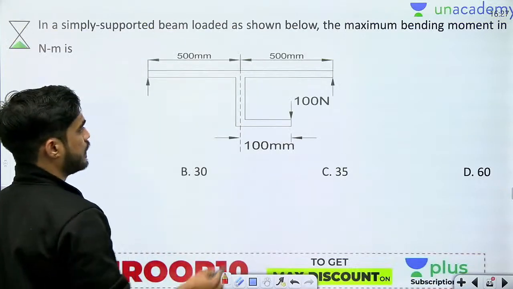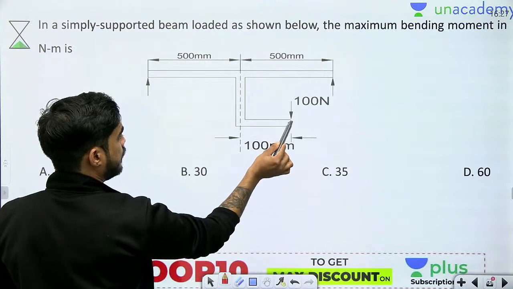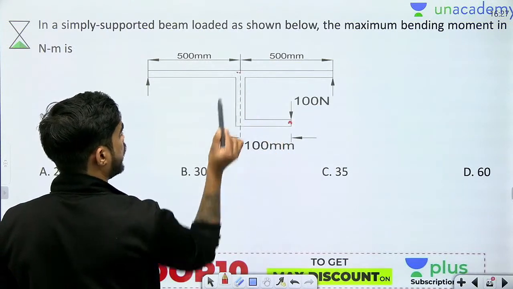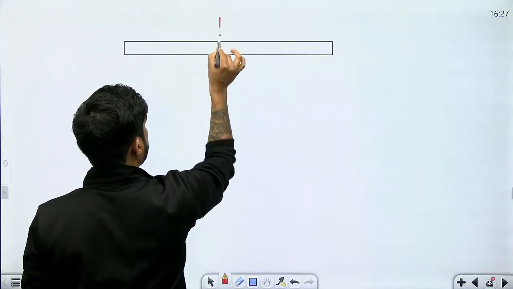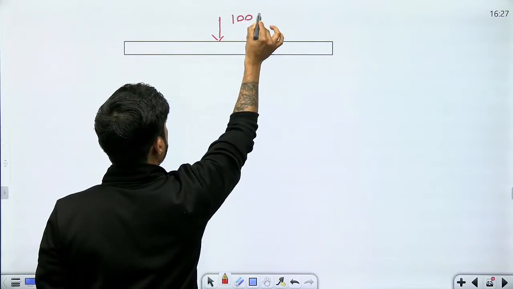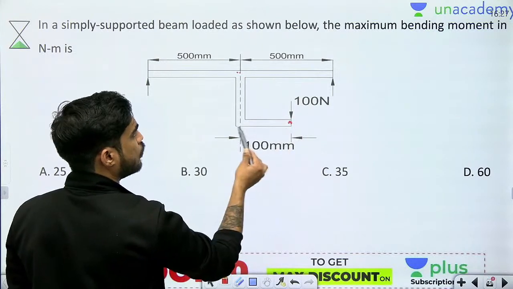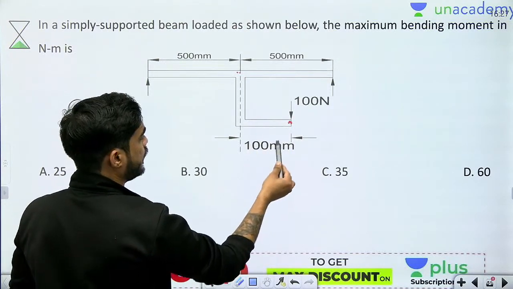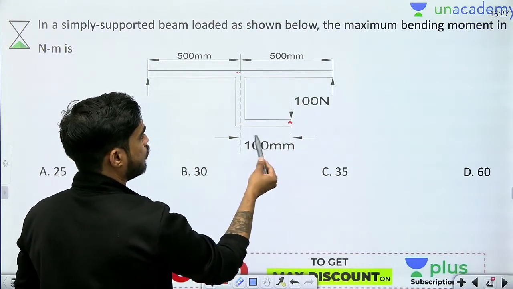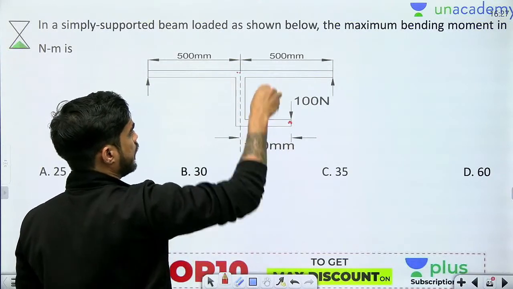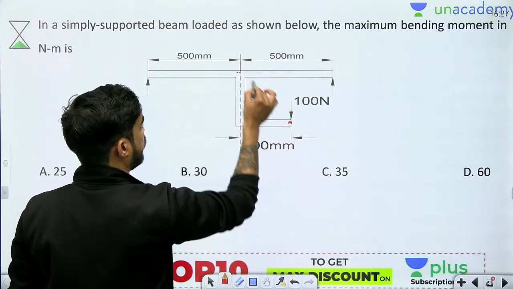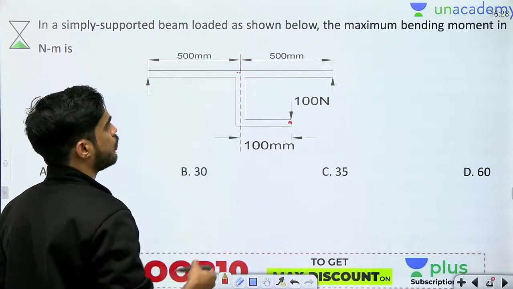So beta यहाँ पे the force is acting here. I will transfer this force from here to here. So beta I will get a force of 100 Newton and I will get a moment. Moment will be how much? 100 into, we need to calculate it in meter. So 100 into 0.1 meter, matlab 10 Newton meter, and it will be clockwise. From here to here, it will be clockwise.